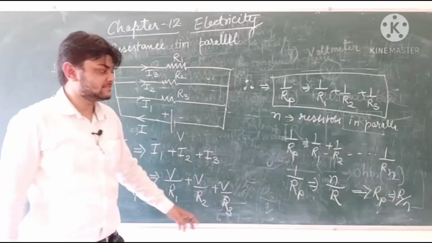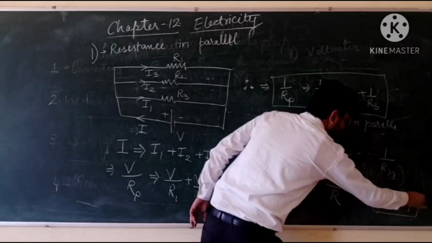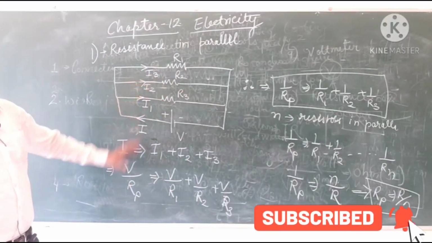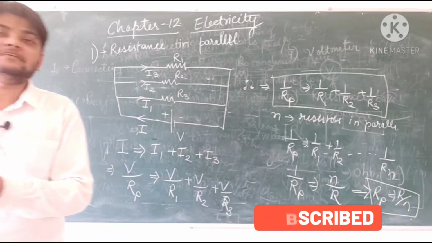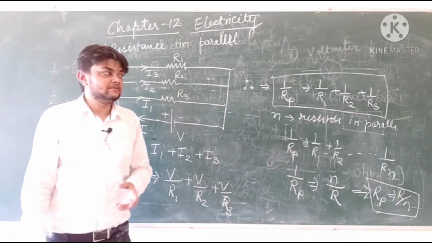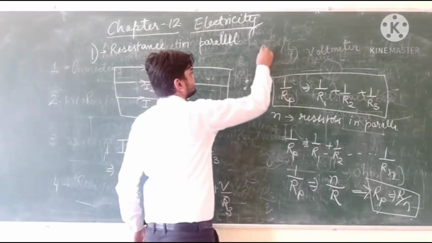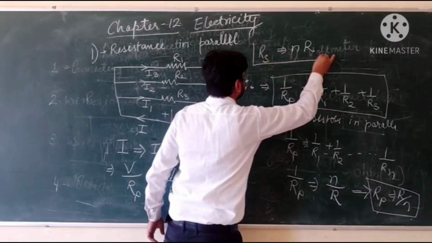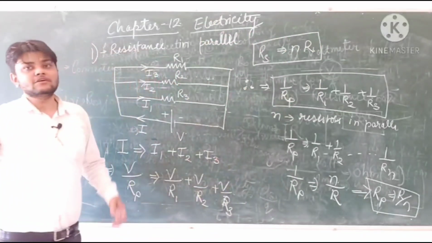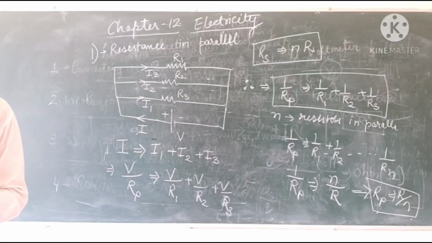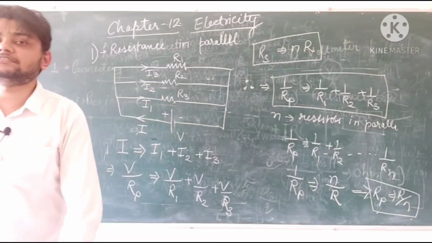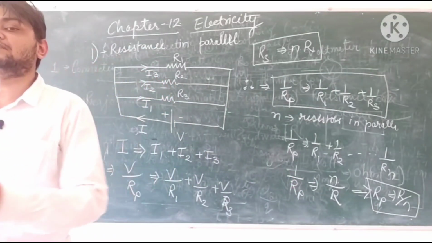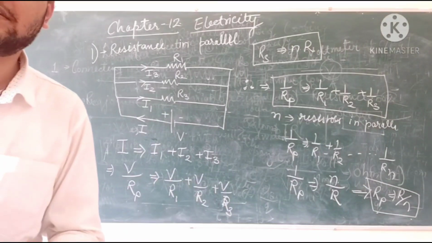If all the resistances are same, we will get this as our desired output. In the same way, if we consider n resistances connected in series, we will get our outcome as n into R. This will be our outcome for resistances connected in series when the value of each resistance is same. Here also the value will be same, then only we can use R by n as combined consideration.